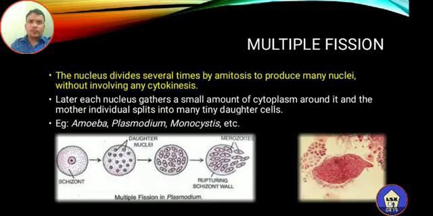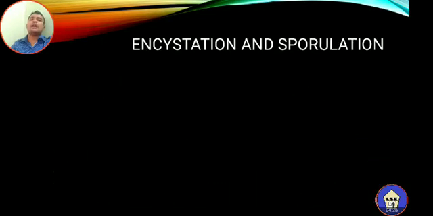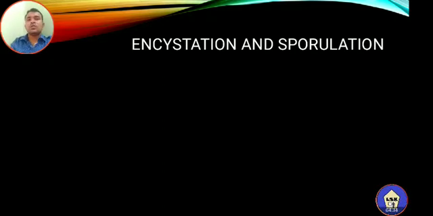And this is another photograph that shows multiple fission. The next one is encystation and sporulation. This is another kind of asexual reproduction found in some organisms. What is meant by encystation and sporulation, and where is it found?